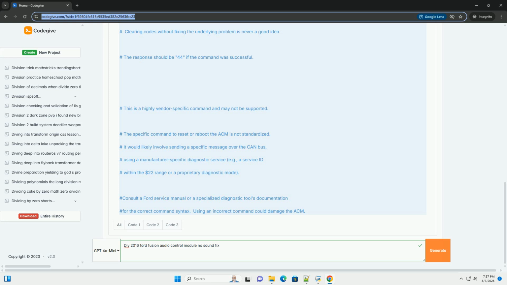7. Preventing future problems. Regular maintenance: keep your vehicle's electrical system in good condition by checking for loose connections and corrosion regularly. Avoid extreme conditions: avoid exposing your audio system to extreme temperatures or moisture. Firmware updates: install any available firmware updates for the sync system and ACM. Use quality accessories: use high quality aftermarket audio accessories and have them installed by a professional.